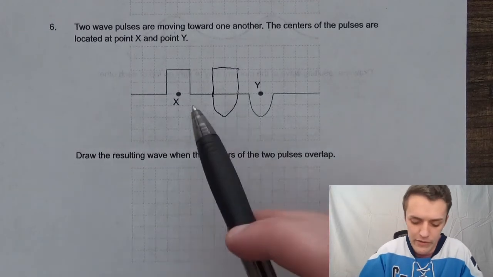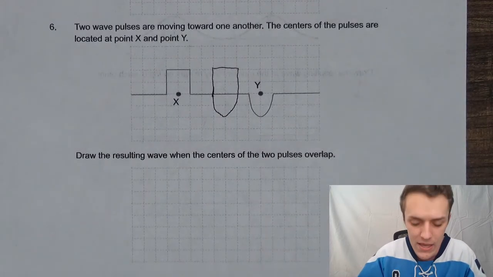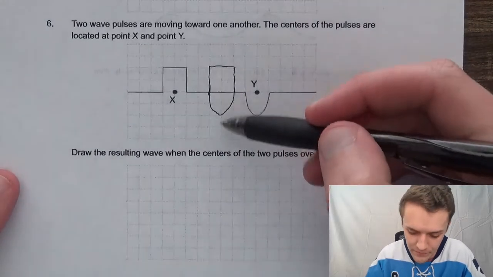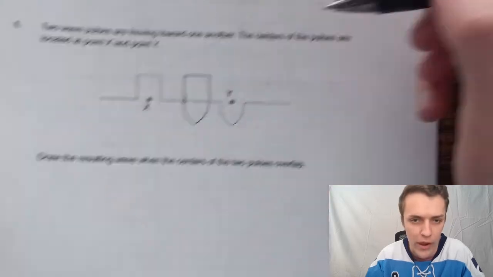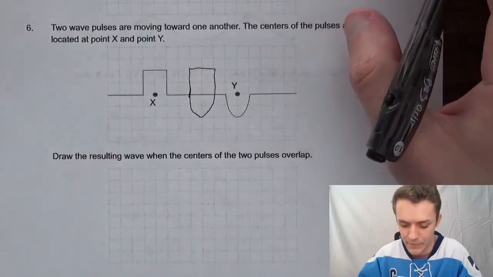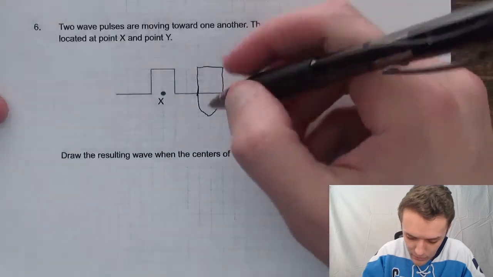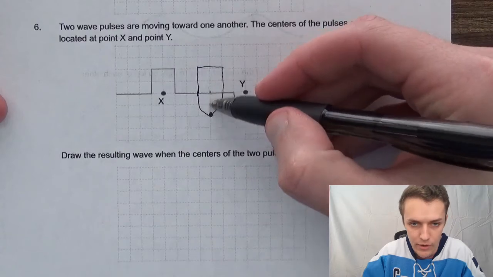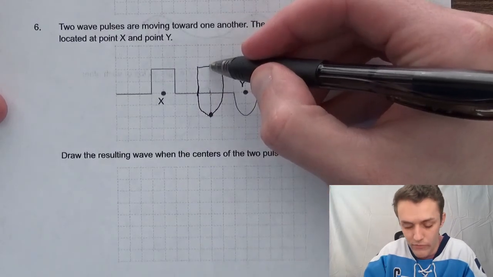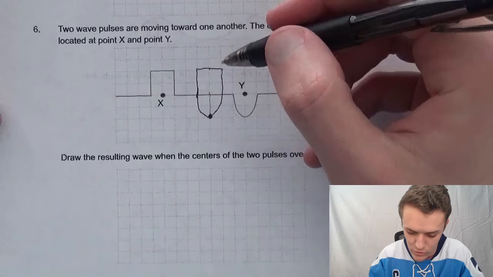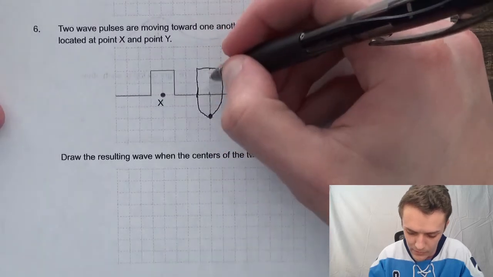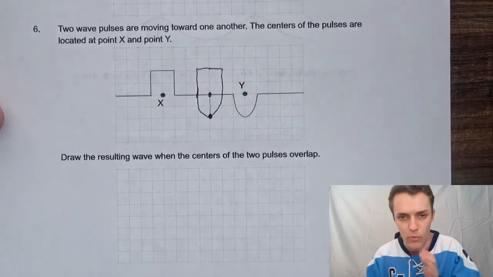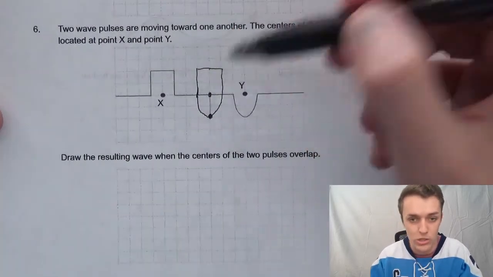So this wave down here on the bottom is effectively taking away from the wave on top, right? We're subtracting this shape here from the square. So here's what's going to happen, right? We'll start at the middle point. The middle point of the hump wave is 2 units tall. The square wave is 2 units tall. So if we're subtracting this 2 units shape here from the middle, right, we're going to have 0 right in the middle on that X and Y point. It's going to be 0 because we had 2 and we took away 2.